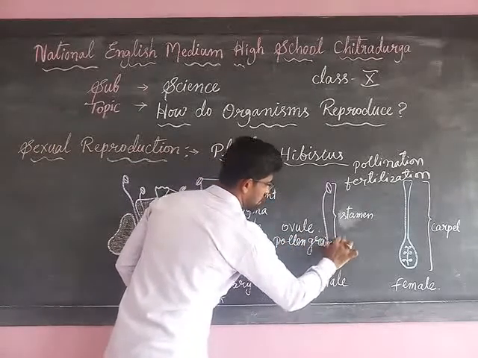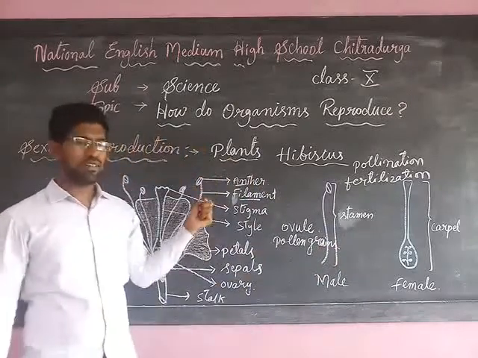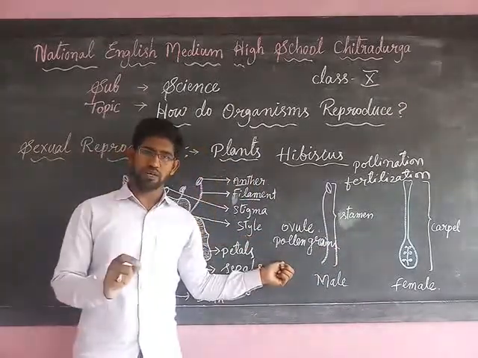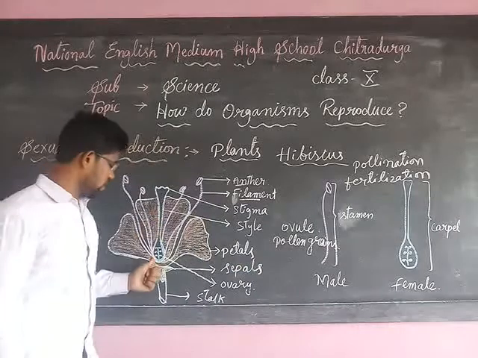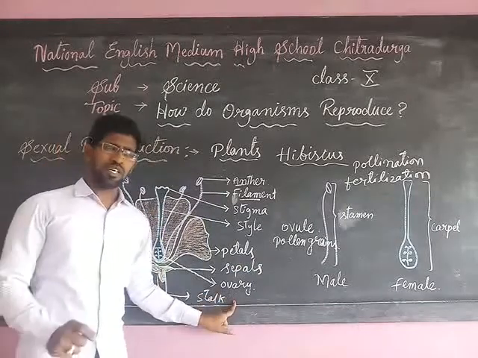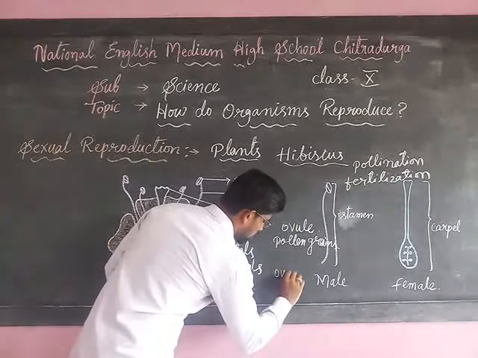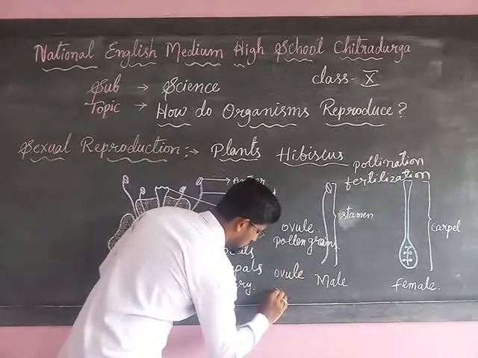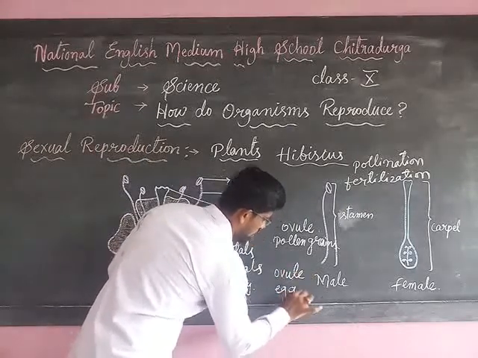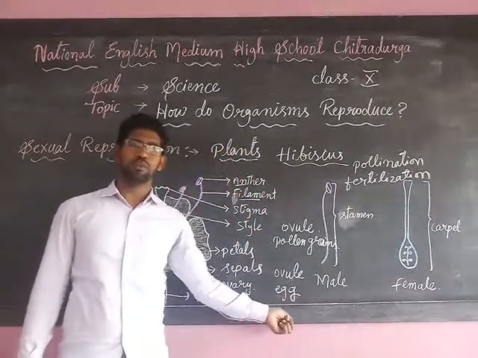The pollen grains are present inside the anther, so they are called male reproductive gametes, and inside the ovary the female reproductive gametes are produced, which are called ovules, also called the egg. So these are female reproductive gametes.